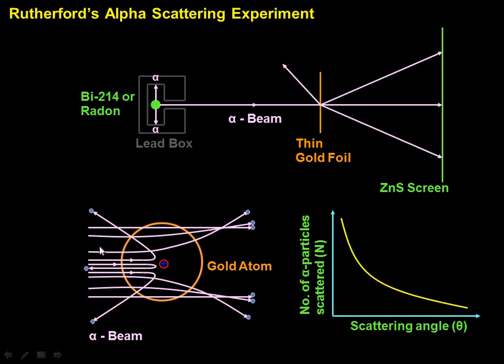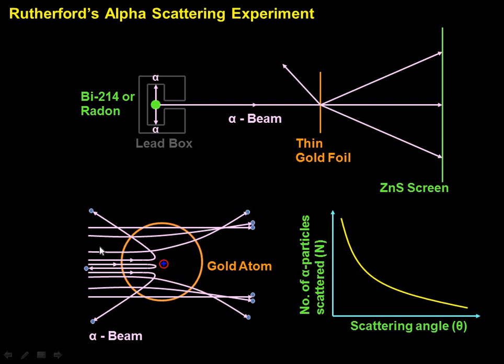Again I am repeating, an alpha particle is a helium ion, a helium atom from which both the electrons have been removed, which is nothing but He2+. So its charge is equal to plus 2e and its mass is nearly 4 times the mass of a proton. While solving problems, this is a very useful thing for you. Are we clear with this?